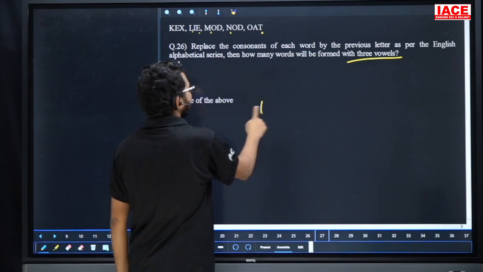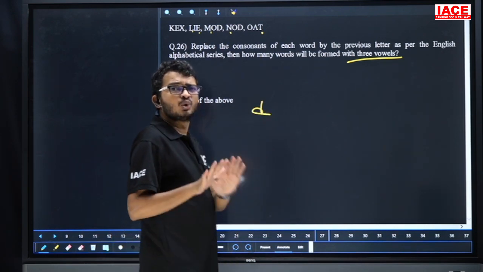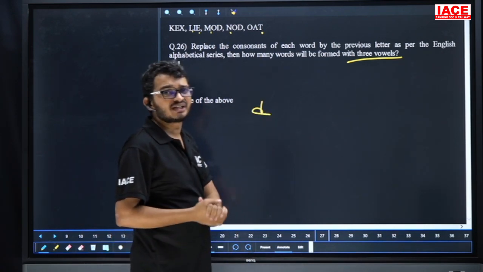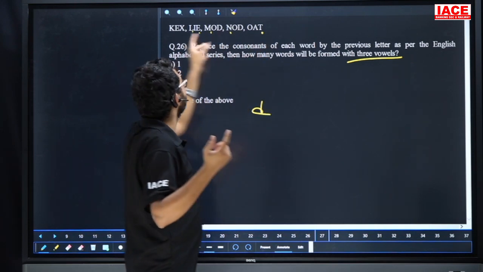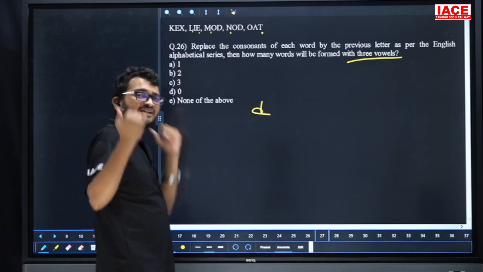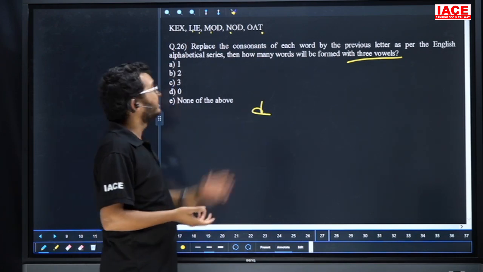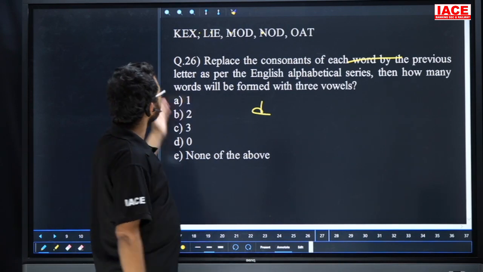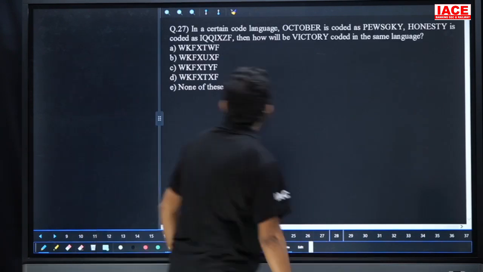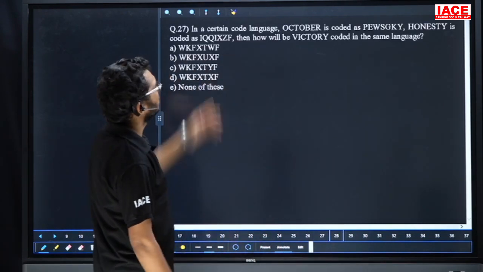Question 25. The answer is option D. Friends, don't convert the entire word. Just check. We have three letters. Then check the consonants. One consonant changes and one consonant changes. If you get a vowel, check for the other consonant. Here, if we get a consonant only, it means no chance. Yes. So the answer is option D.